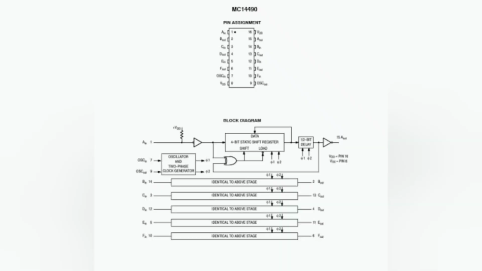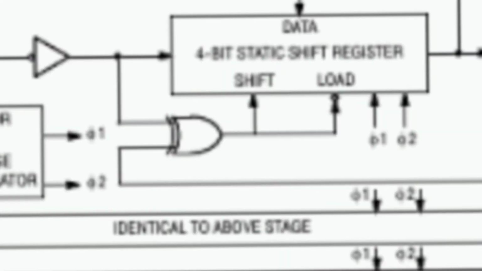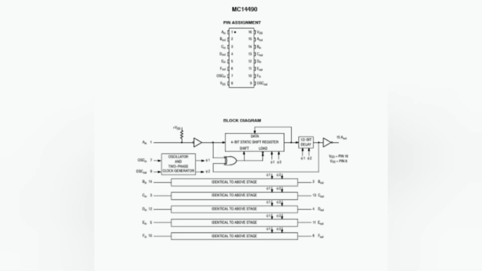Let's see the principle of working of this IC. It uses a 4-stage shift register. The output value we are getting is the delayed input value. It means there is some delay to get the output value, and that eliminates the bounce. See the internal circuitry of this IC. It uses a 4-bit shift register, exclusive OR gate, and an internal oscillator. All the 6 inputs and outputs have the same circuitry.